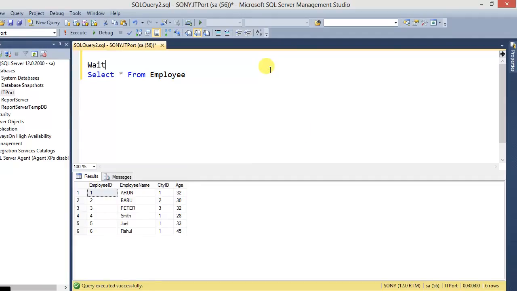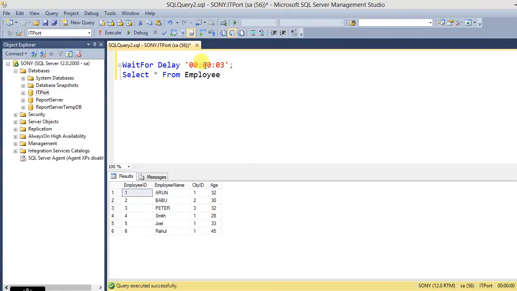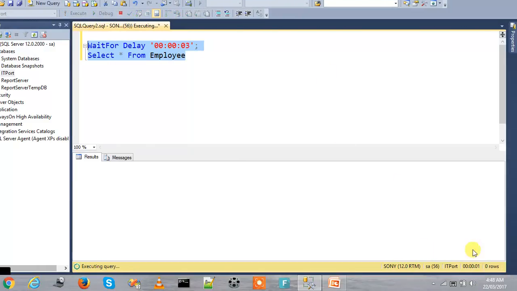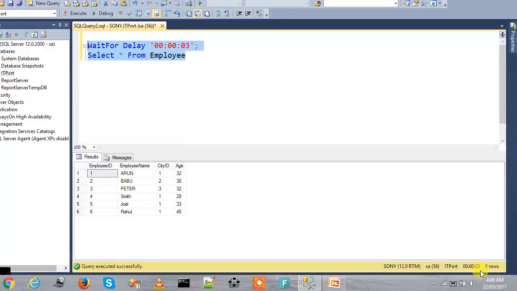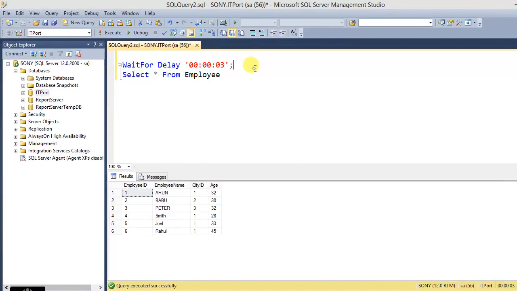Here we mention WAITFOR DELAY for 3 seconds, in hour, minutes, seconds format. So it will wait up to 3 seconds and then execute the statement. So this is the example for delay.